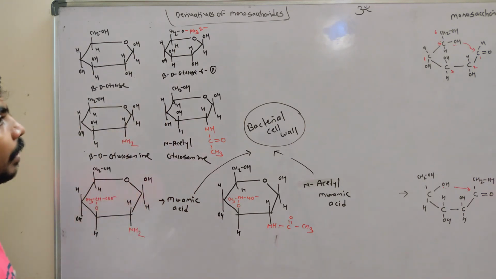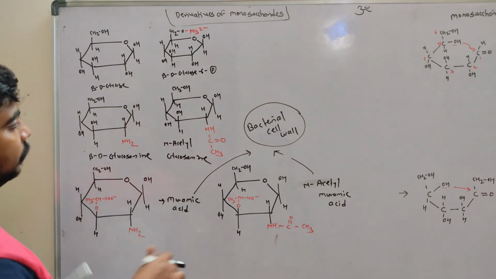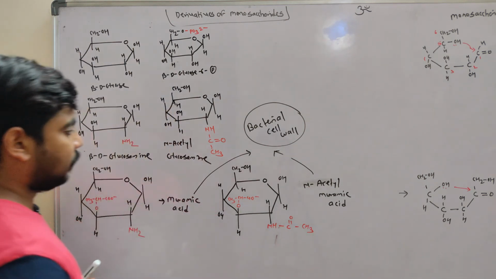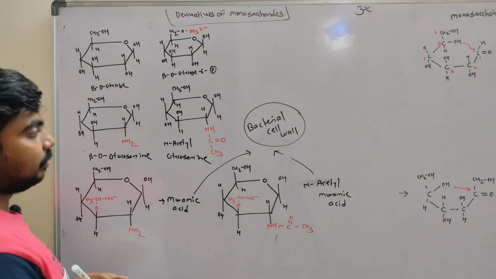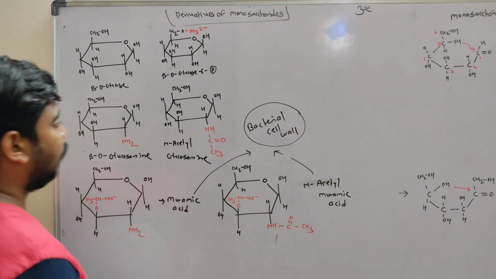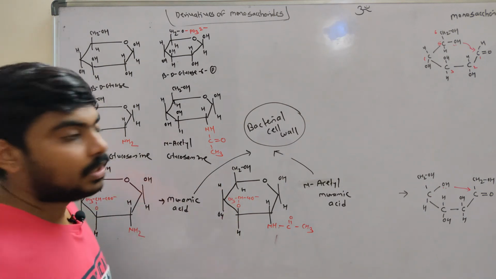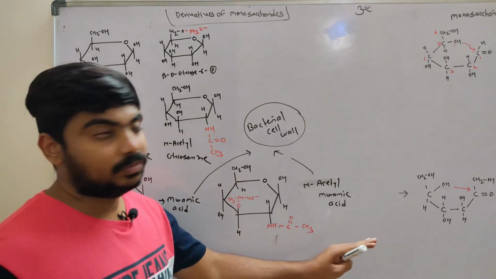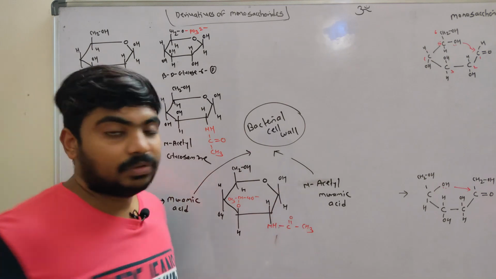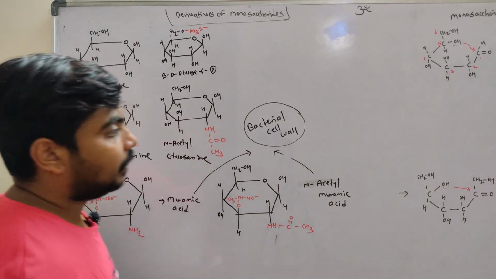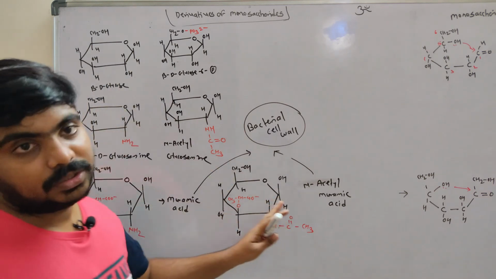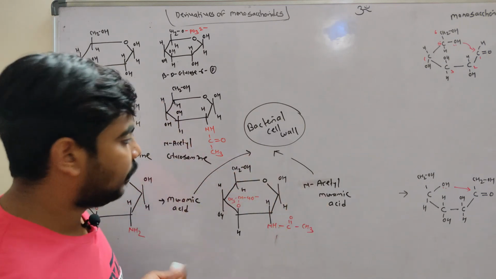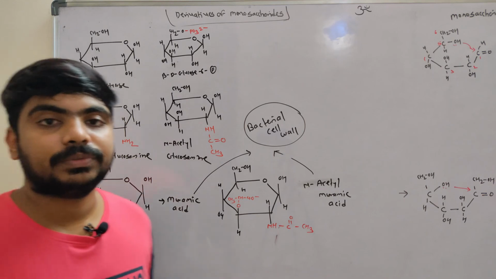Okay, so these are different modifications that happen in simple glucose, and different structures are formed, and these structures are very important, components of bacterial cell wall. Okay, so these important modifications can happen in glucose, which gives this type of derivatives, important derivatives.